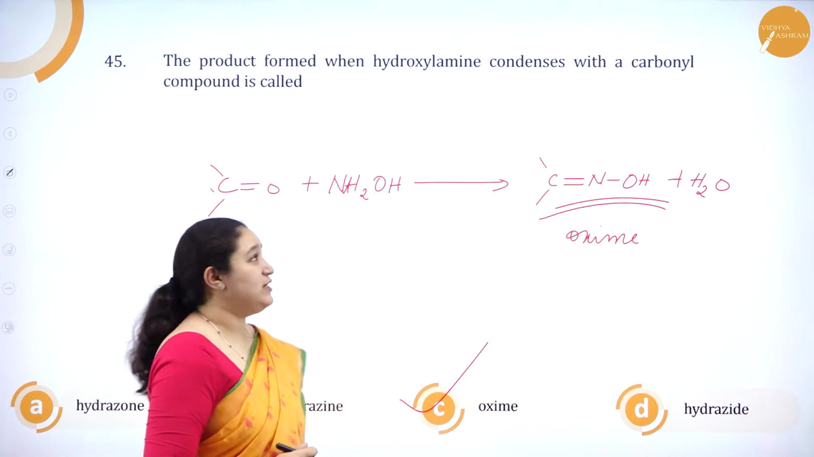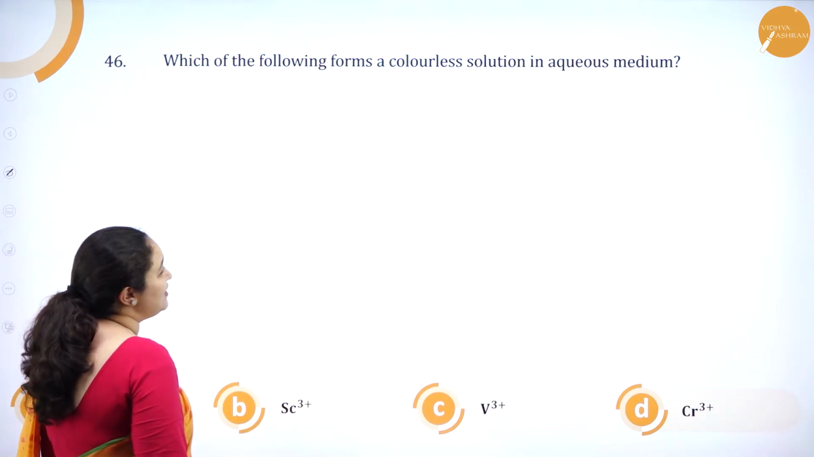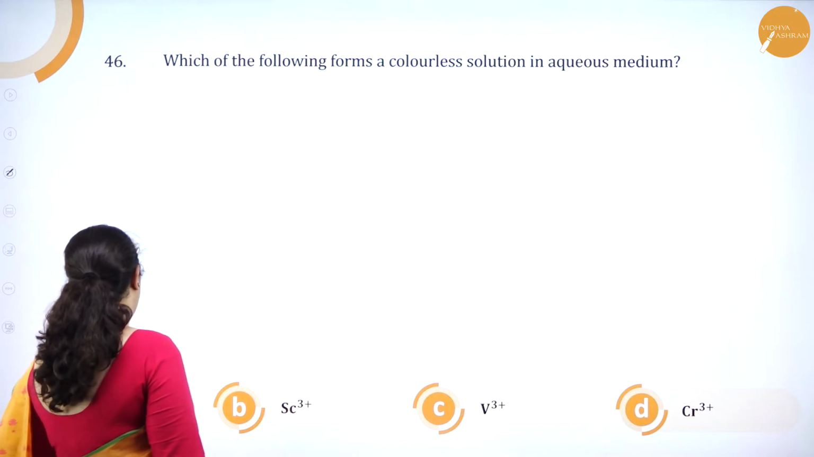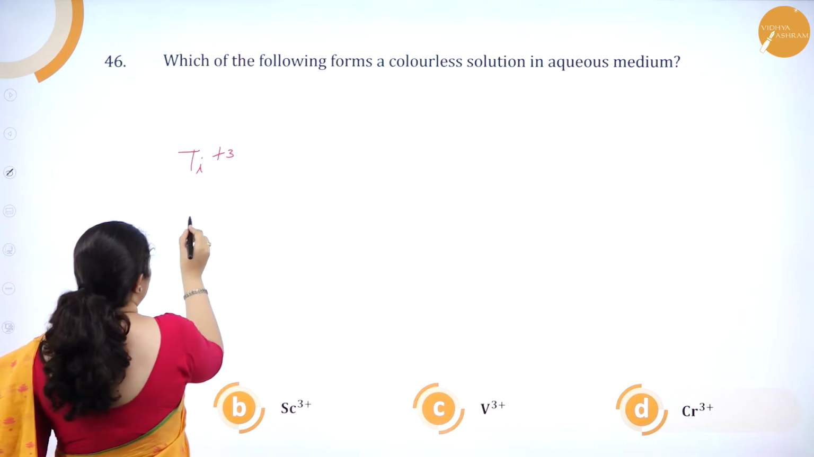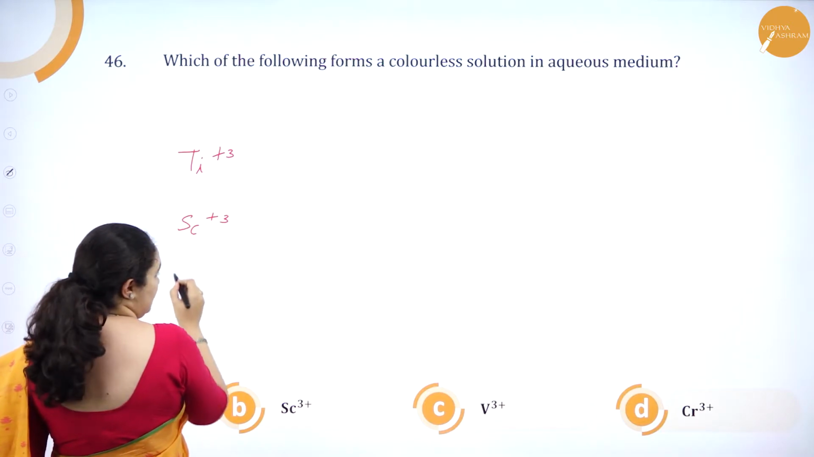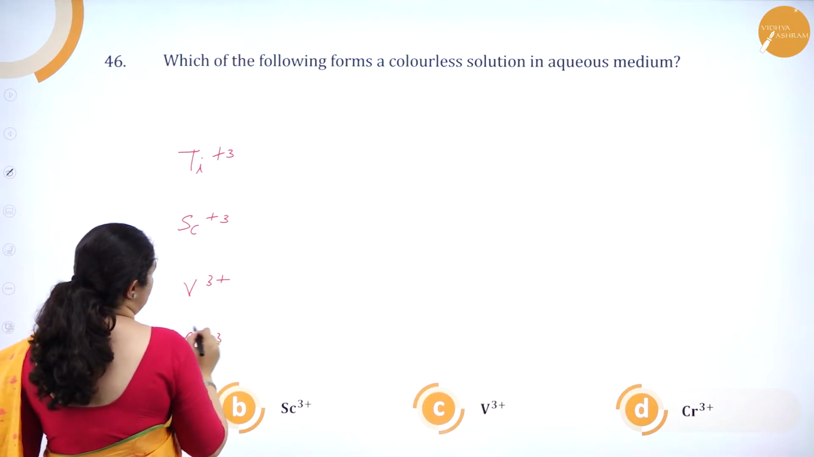We'll see the next question. Which of the following forms a colorless solution in aqueous medium? Titanium in +3 state, scandium in +3 state, vanadium in +3 state, chromium in +3 state.